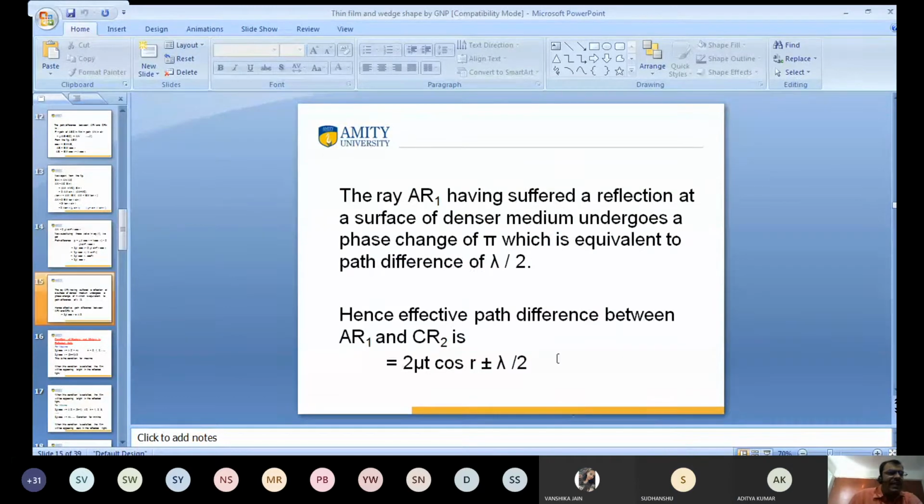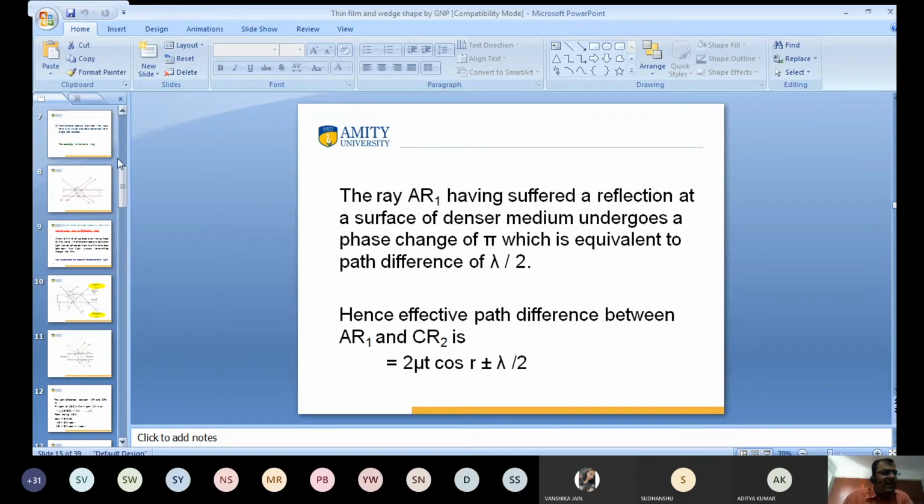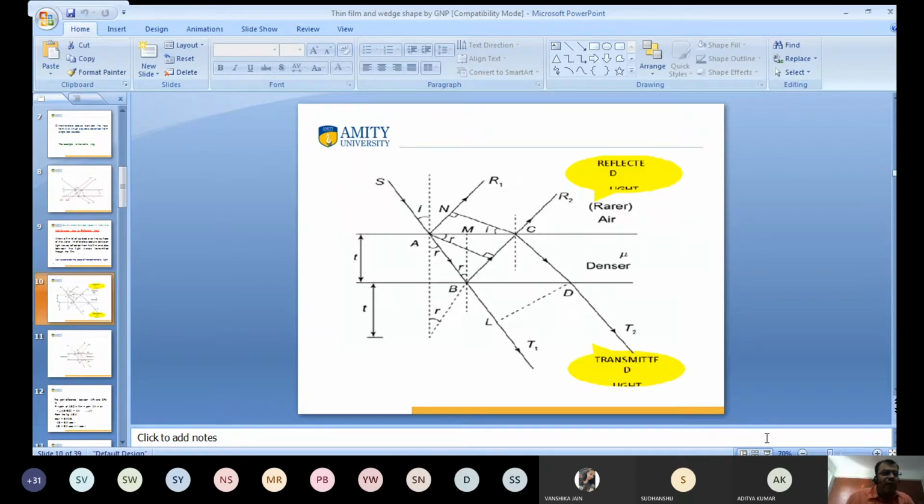So this is the path difference. Again, keep in mind, this is very important, the ray AR1. I want to go back, if you don't mind, to the first slide. This one. I hope you have seen this slide. Yes, sir.